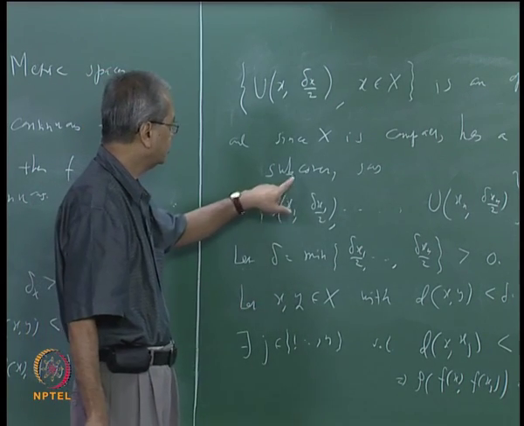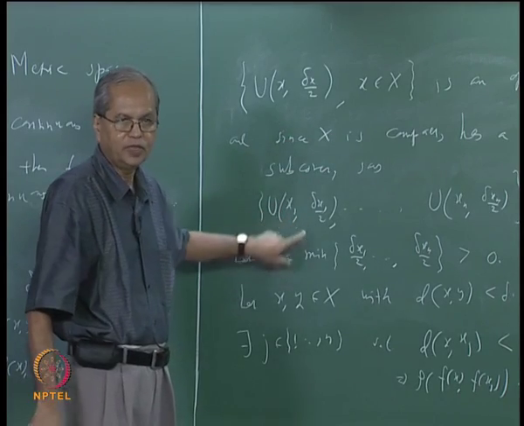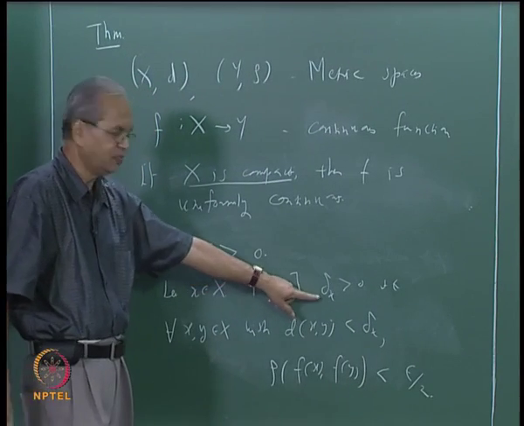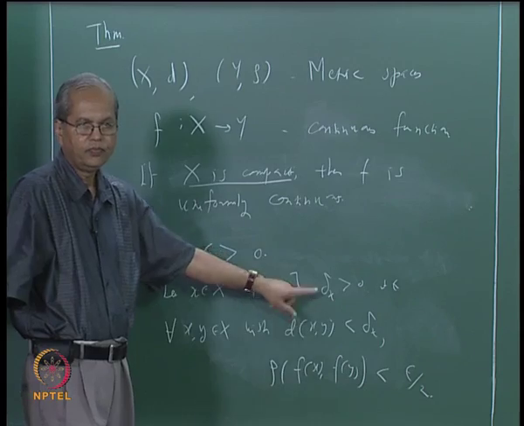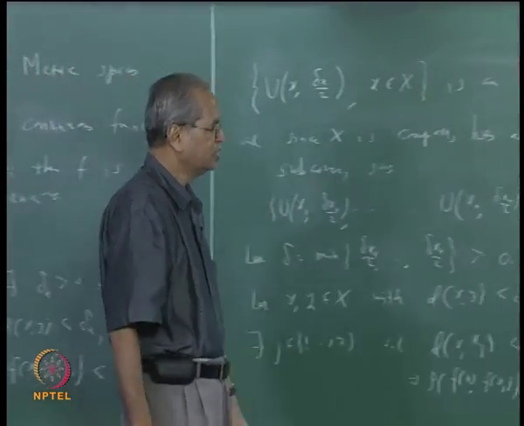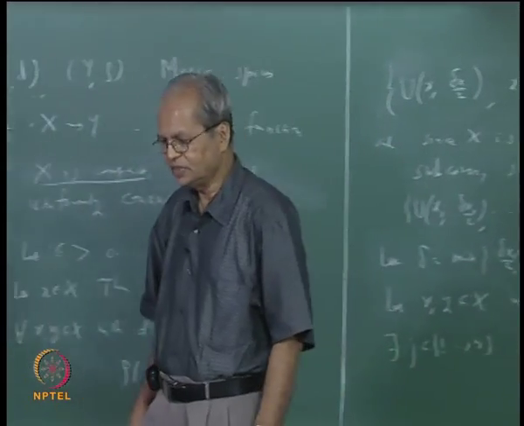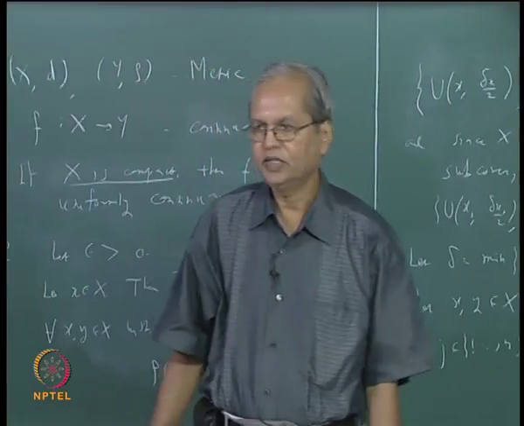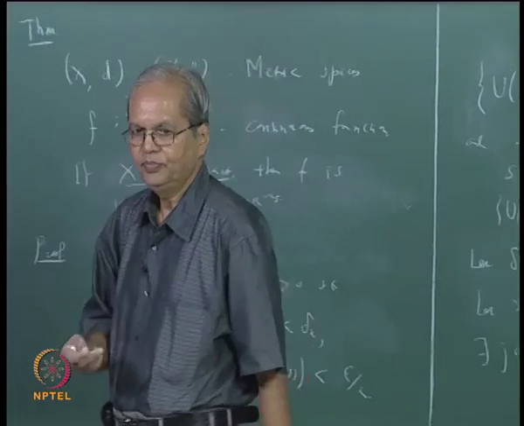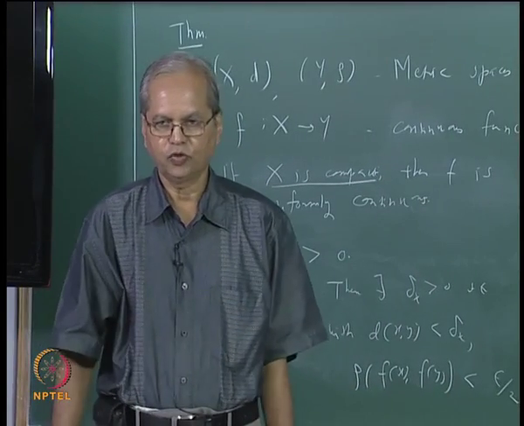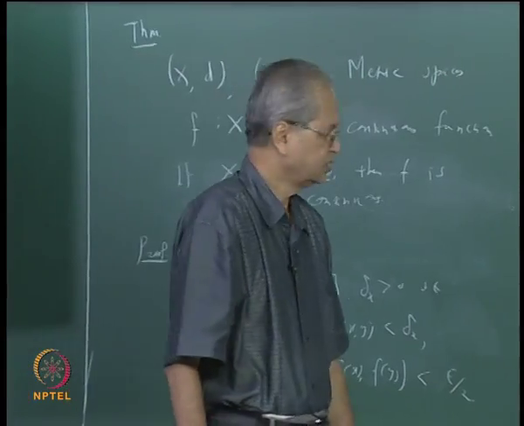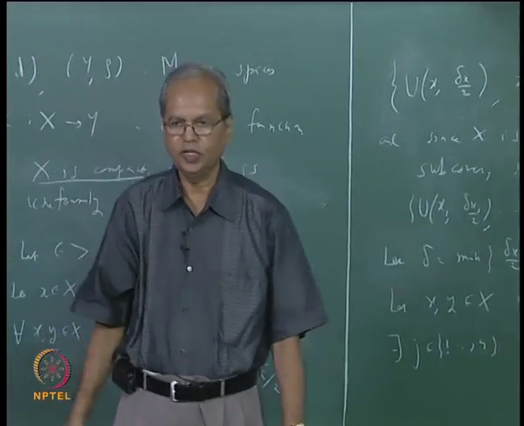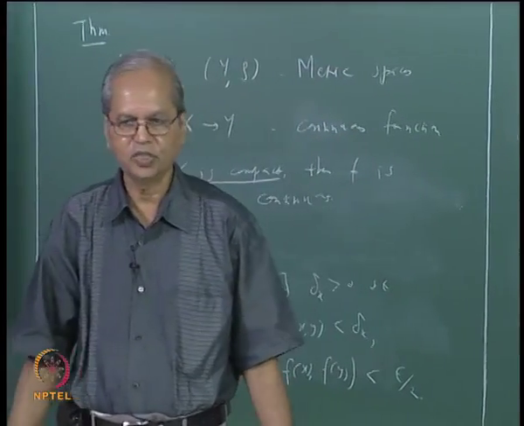Remember, we have used the compactness of X here to obtain this finite subcover to get this delta, okay, and we have used the continuity of f here, that is there will exist delta which depends on x, okay. Right. Obviously we have used several things using compactness, okay. Obviously if the compactness is not there, okay, then we should expect that these conclusions do not follow, okay, right. But of course saying that this proof uses compactness and hence the conclusion does not follow is not a correct argument, because we can always think that there may be some other proof, okay.